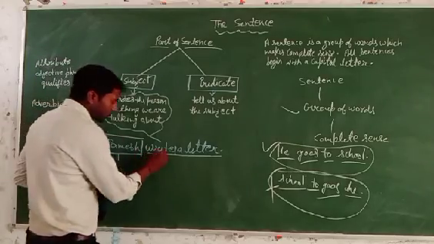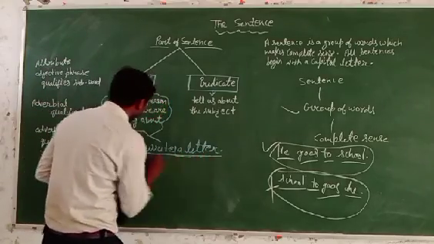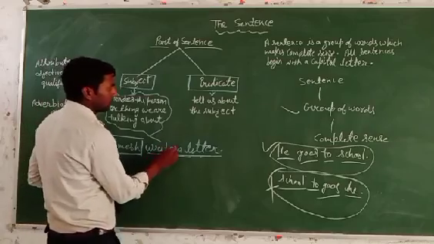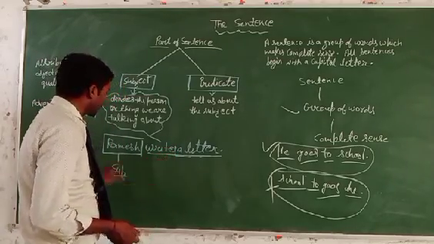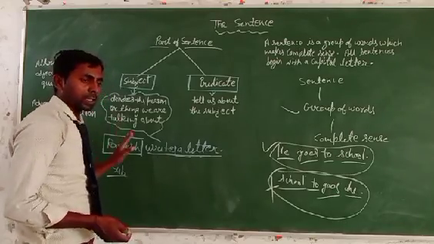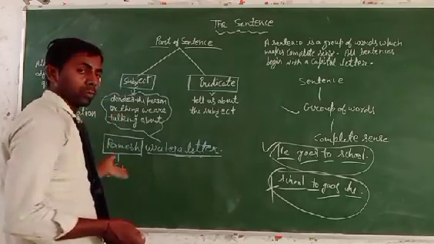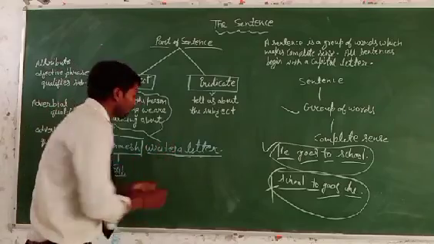Why? Because all these works are done by the subject, and this part tells us about the subject. It means what does the subject do? So this part will be the predicate.